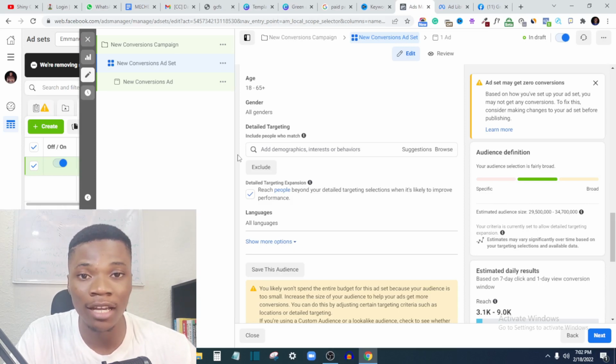So either target, your strategy should be either lead generation or visibility, right? Visibility, because you get a lot of people to see you, to see your business, to see your product at a very cheap price. You get a lot of eyeballs at a very cheap price, and the more people see you, the more likely that you get somebody who really has what it takes to do business with you. So that's the logic behind that.